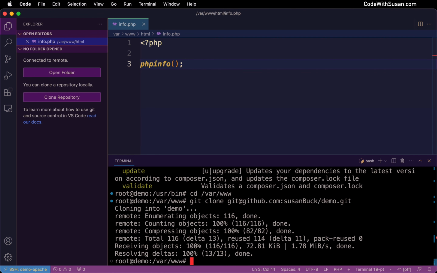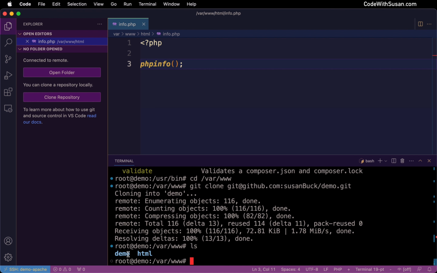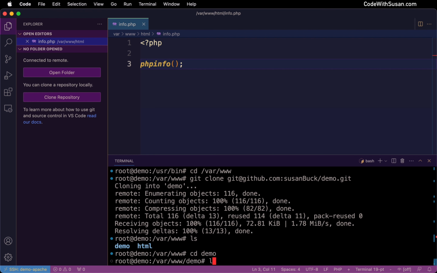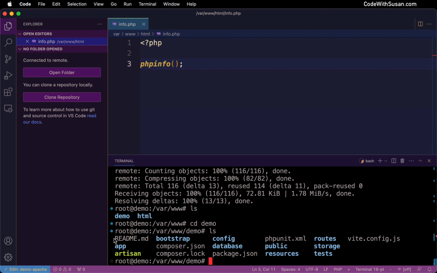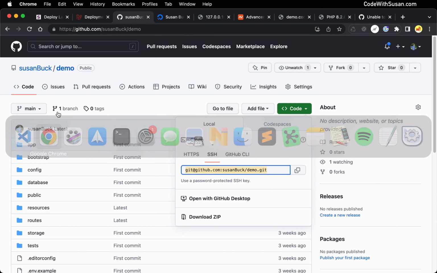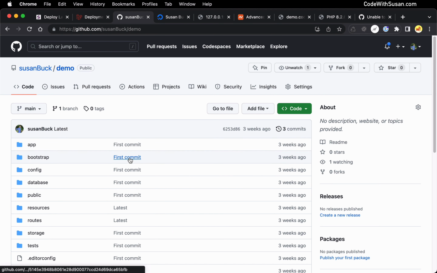To confirm that it works, if we look at our directory contents, we should now have a directory named after our repository. In my case, that's demo. So if I move into that and then list the directory contents here, you should see all the files and directories you typically see in a Laravel application. And of course, it should mirror what you're seeing when you look at your code base on GitHub.